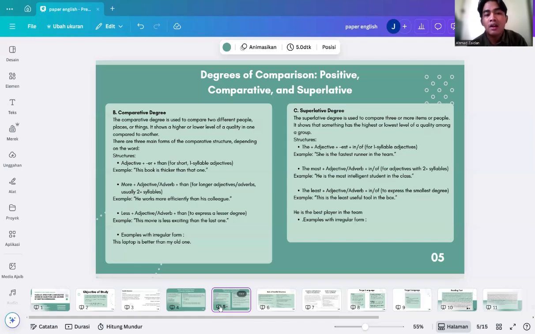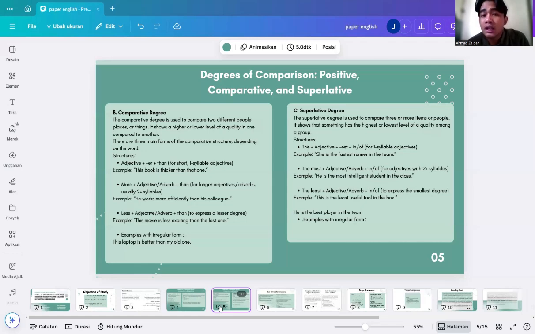And third structure is less plus adjective or adverb plus than. Example, this movie is less exciting than the last one. And an example with irregular form: this laptop is better than my old one.